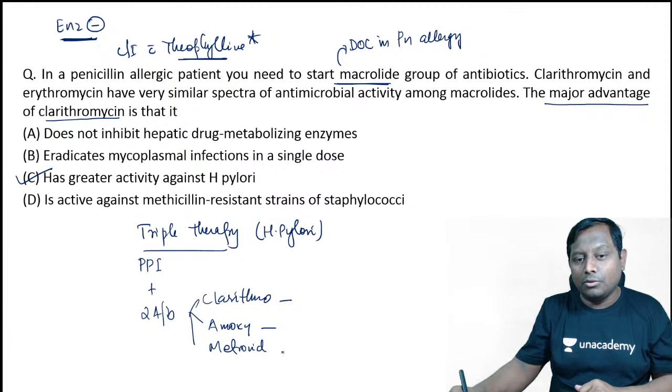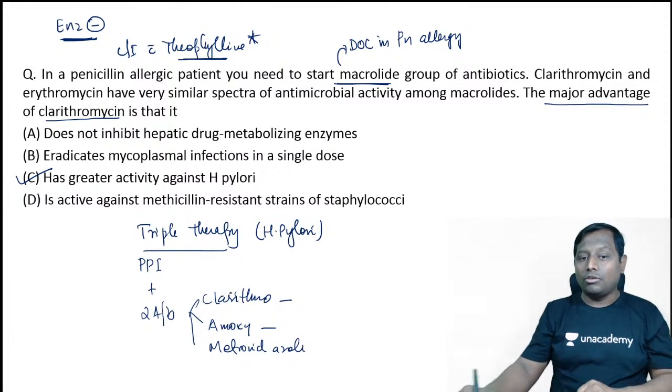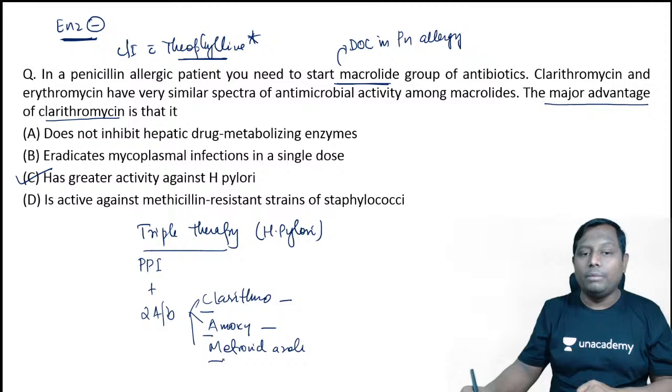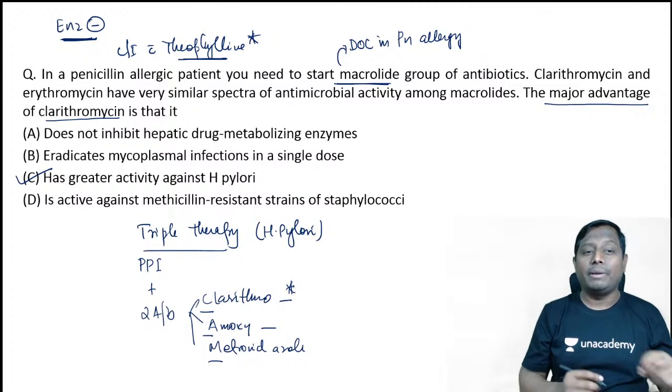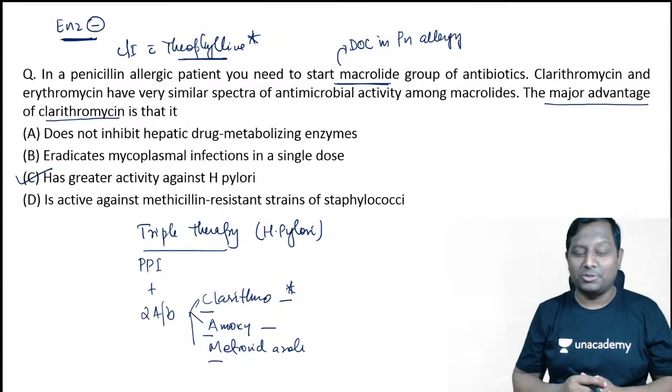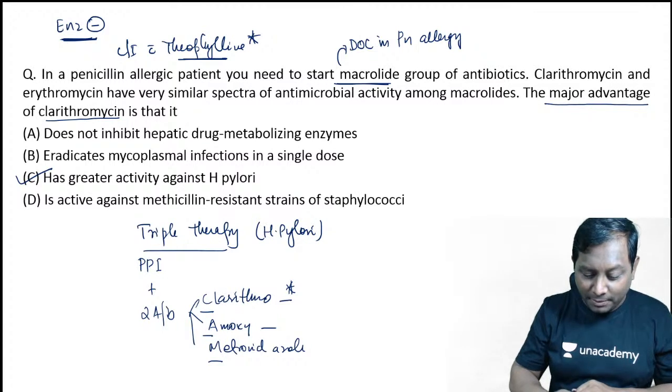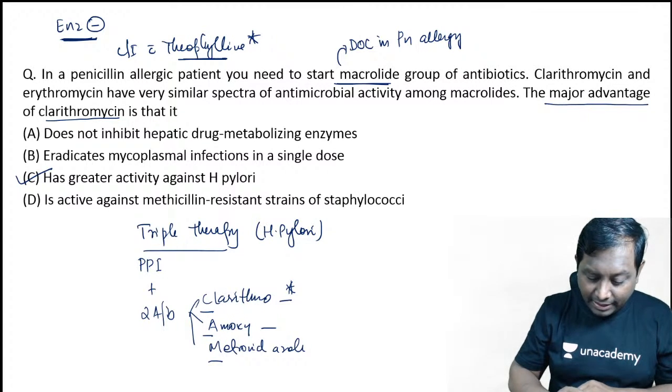Out of these three, only two will be used. Clarithromycin is the one that is preferred because it has better activity against H. pylori. So C is the correct answer here. Okay, I hope it is clear to all of you.